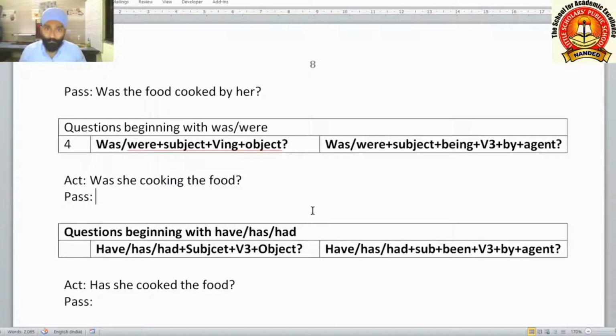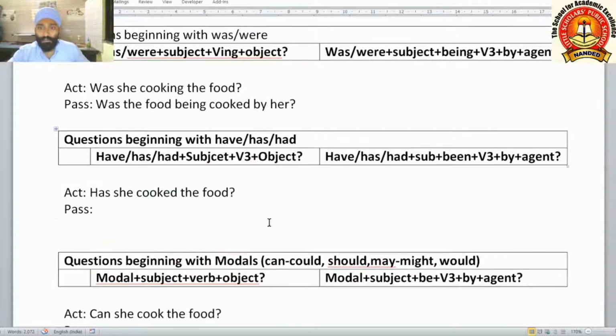One example we shall see here. Was she cooking the food? Was the food being cooked by her? Was the food being cooked by her? If the question was negative, was she not cooking the food? How will you change it? Was the food not being cooked by her? Not being cooked by her.